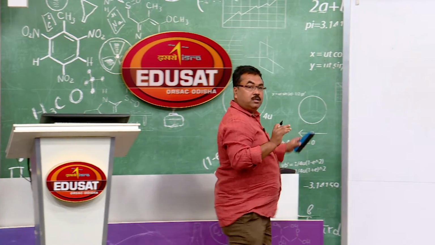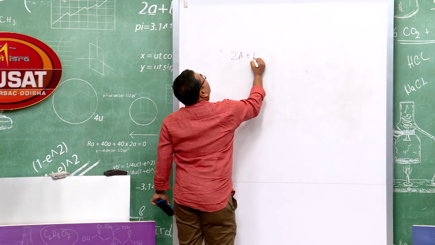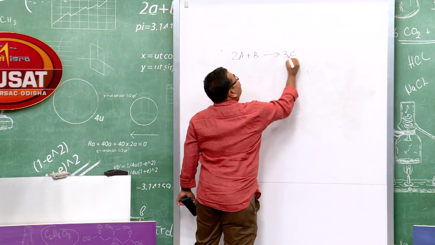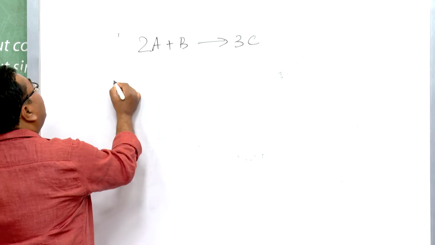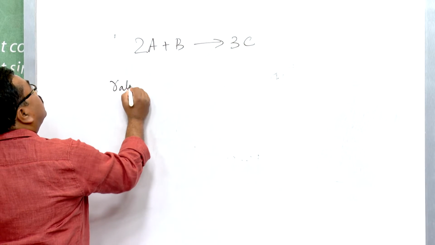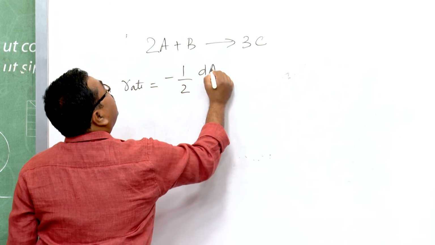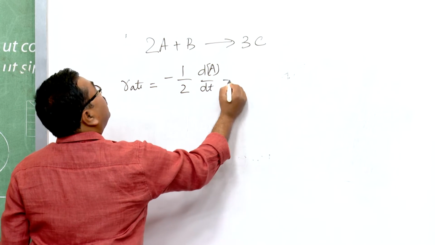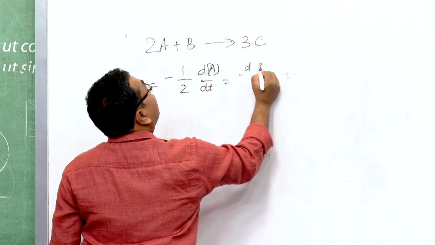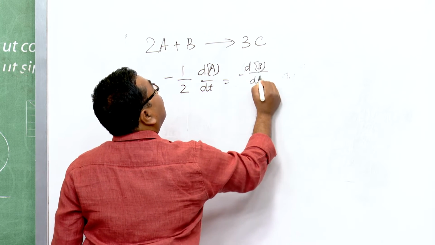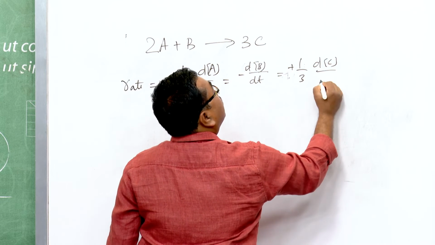The reaction is 2A plus B giving 3C. First you write down the rate expression: rate is minus 1 by 2 dA by dt, minus dB by dt, and plus 1 by 3 dC by dt.